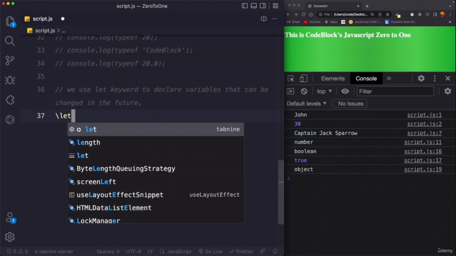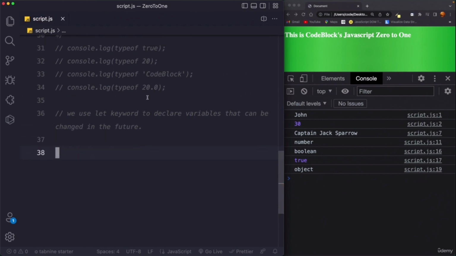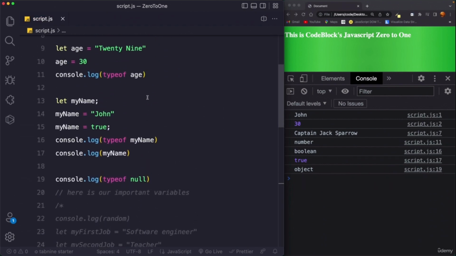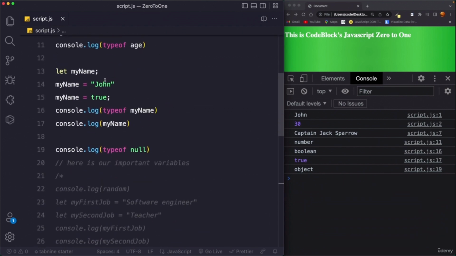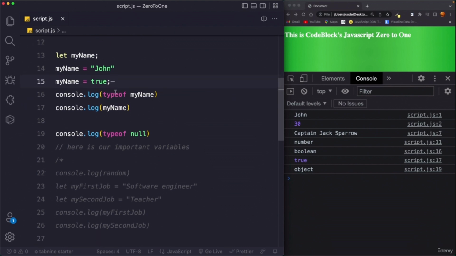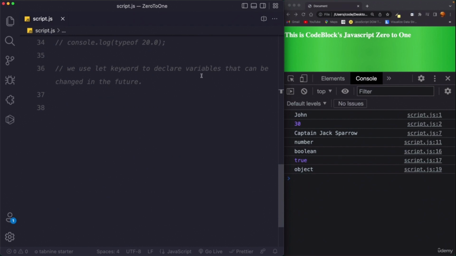Let me show you one practical example that we already did. Here you can see we first declared a variable myName as John, and then we changed myName to true, which obviously does not make any sense and we already have talked about why. But anyway, you can see that we first declared the variable using the let keyword, we assigned it a value, and then we changed it. So we use the let keyword to declare variables whose value can be changed in the future.